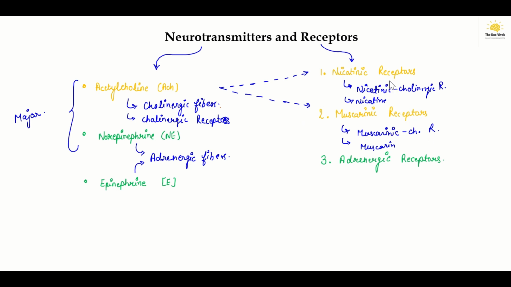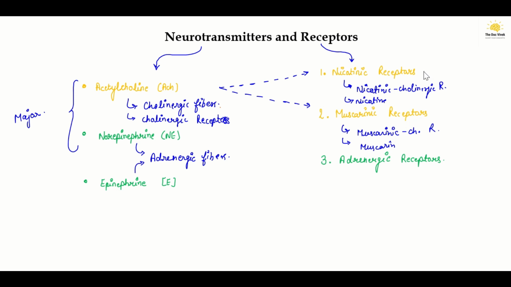So one thing we should understand is that the nicotine drug will bind only to the nicotinic receptors, and the muscarine drug will bind only to the muscarinic receptors. But acetylcholine can bind either to the nicotinic receptor or the muscarinic receptor. It will bind to both. So that is the thing that we should remember.